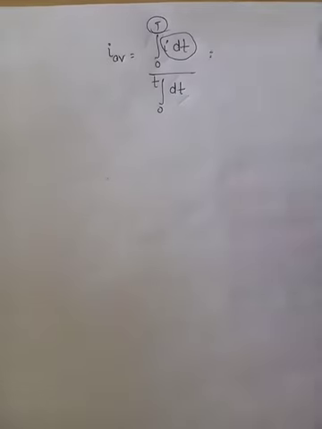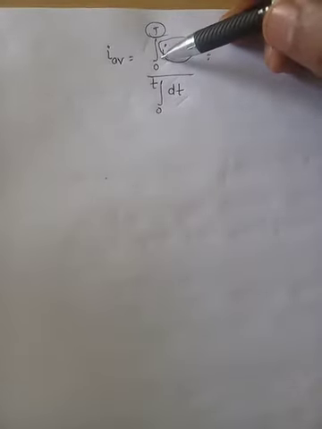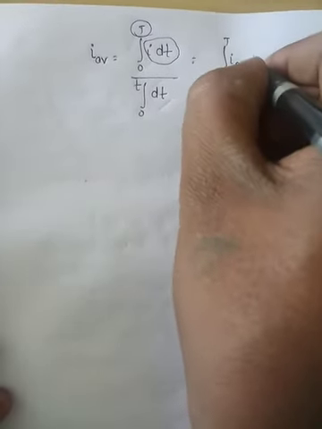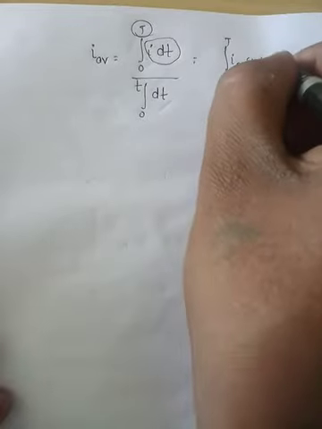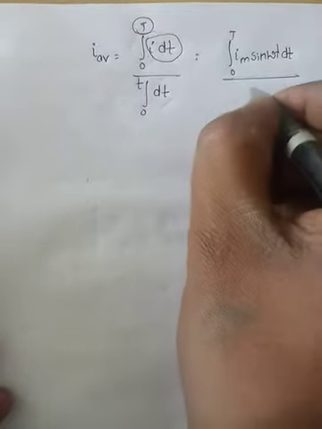We said it is the average of all instantaneous values of current in a complete cycle. Integrating from limits 0 to T gives the complete cycle. First we will write I: integral from 0 to T of Im sin omega t dt divided by integral from 0 to T of dt. What is T? The time period T.